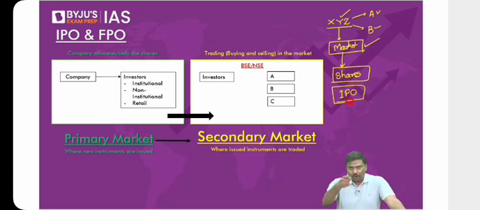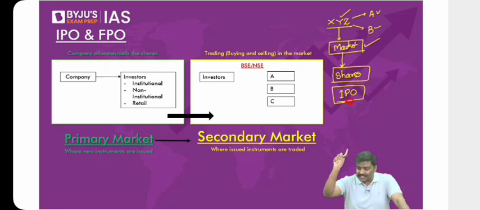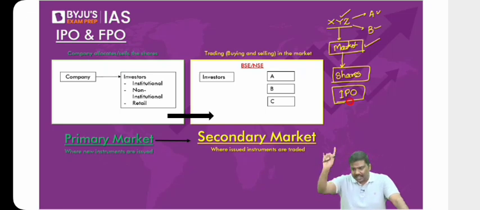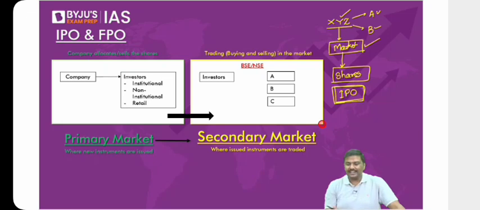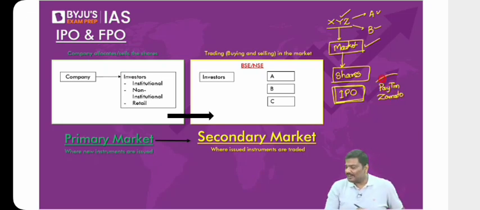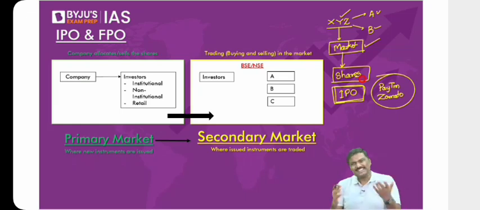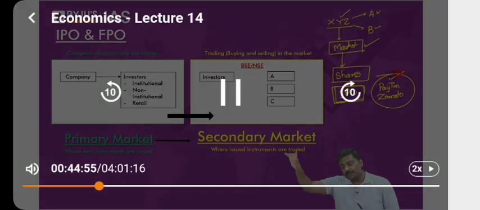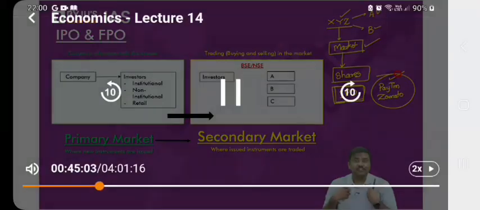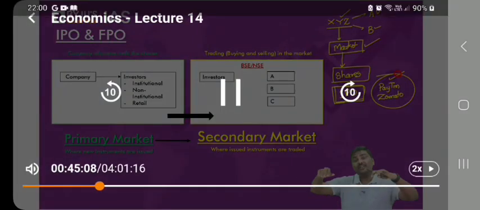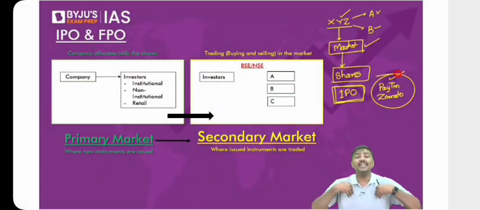Whenever the company will go to the financial market and issue the shares for the first time, remember this. For the first time ever, this is called initial public offering, IPO. Can I give you examples in recent times? Paytm, Zomato. Can I simply say in the last 1.5 years, or let's say 2 years? Nykaa, etc. Yes, many companies have done it. So there are multiple companies which have issued the shares for the first time ever to the public. Which means now you can purchase the shares of Paytm. I can purchase the shares of Paytm, although nobody wants to do it now. You can purchase the shares of LIC. I can purchase the shares of LIC and I can sell it. You also can sell it.